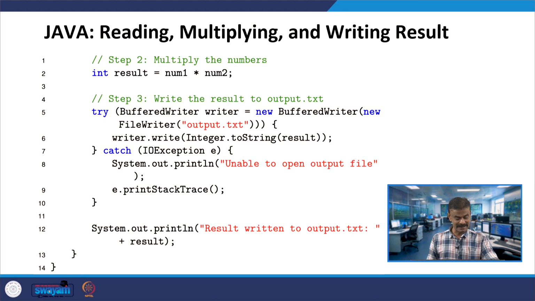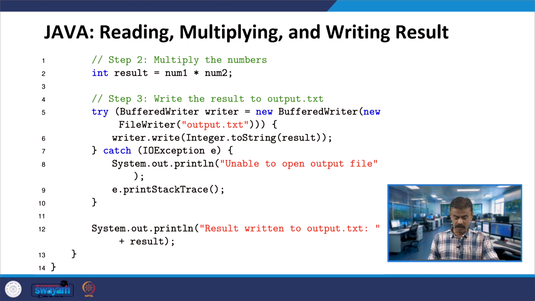Now, at line number 6, writer is invoking write, alright. Write is nothing but integer to string. In fact, the integer is invoking the toString method, and then result, right. Suppose you are multiplying 10 into 5, 50, so that will be displayed by the write function. Also, for our convenience, we are printing exactly what we have done in C++.